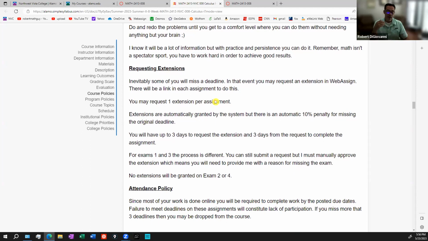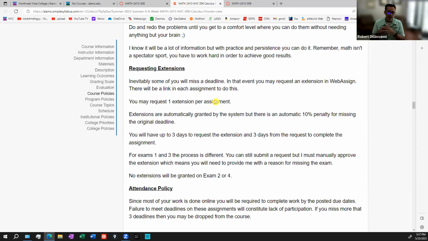Now, in terms of extensions, with homework assignments, there's due dates, right? I'll show you the calendar in a minute. Once something is past due, the system will automatically allow you to request an extension on homeworks. And I think there's a 3-day window from the due date. Within that 3-day window, you can ask for an extension automatically through the system, and it will grant you an extension. It will give you a 10% penalty.